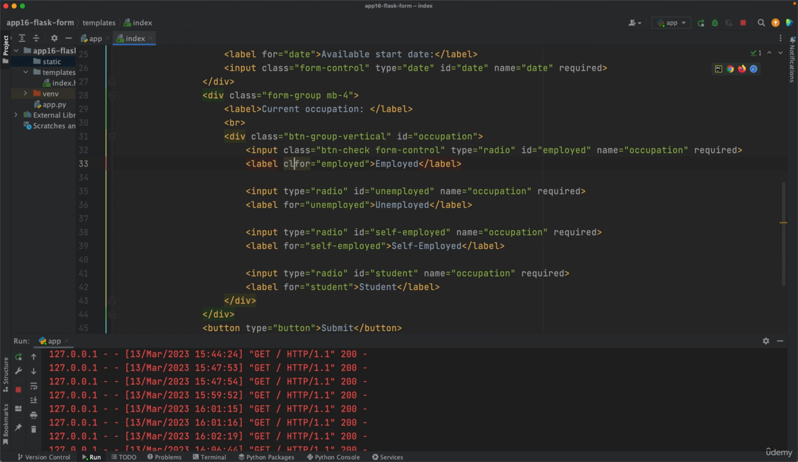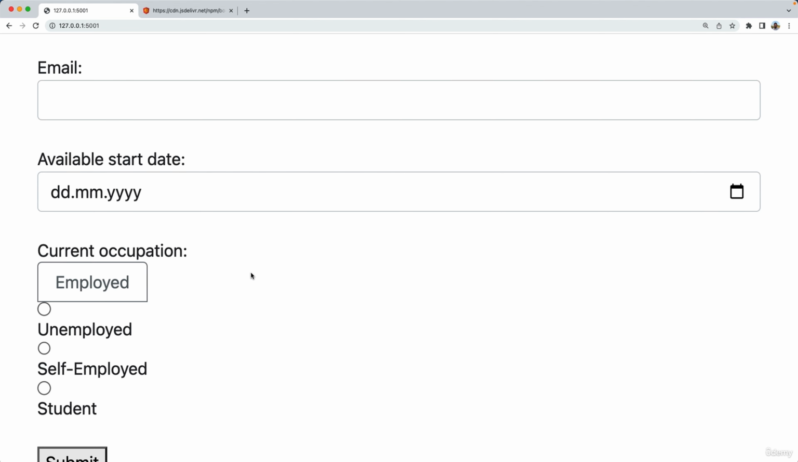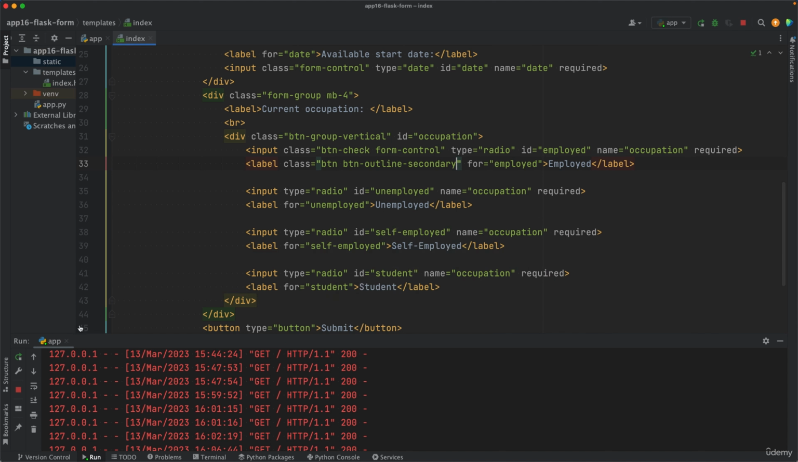And you also want to apply a class to the label element. Class is equal to, in quotes, btn-outline-secondary. Let's go and refresh the page. So this is what we've got here. So that circle was transformed into this toggle button style for this radio button. And so we have this one and these three. Let's make all of them the same.